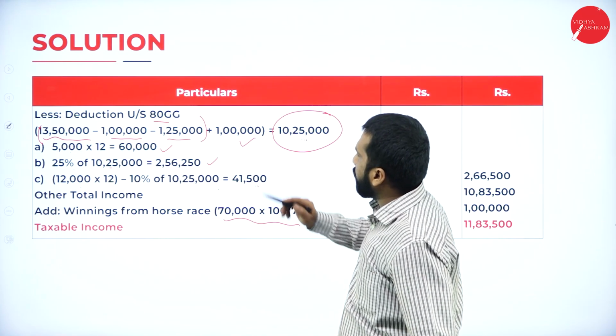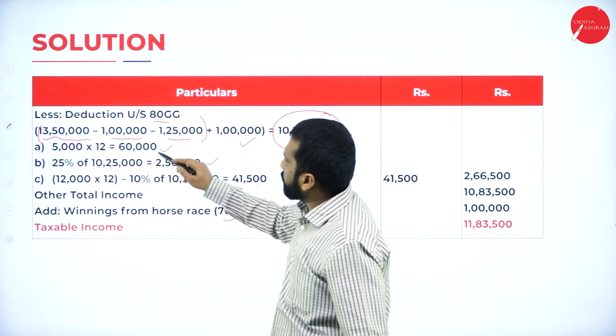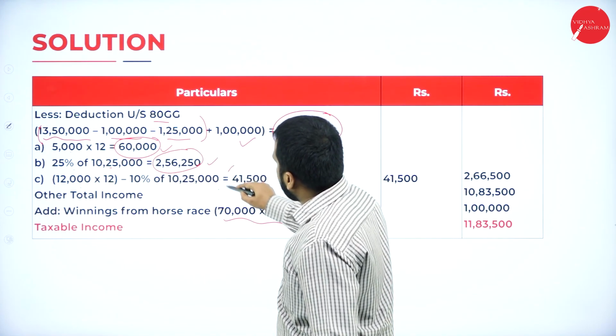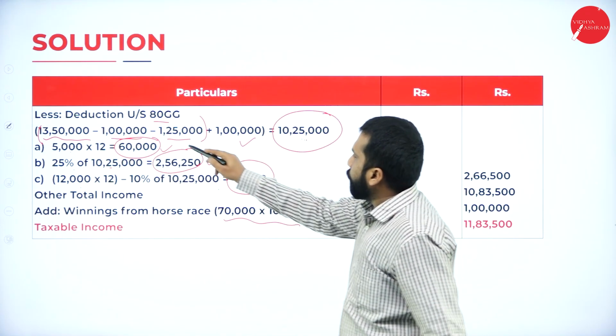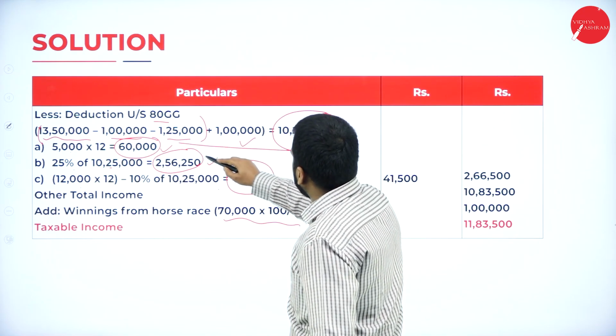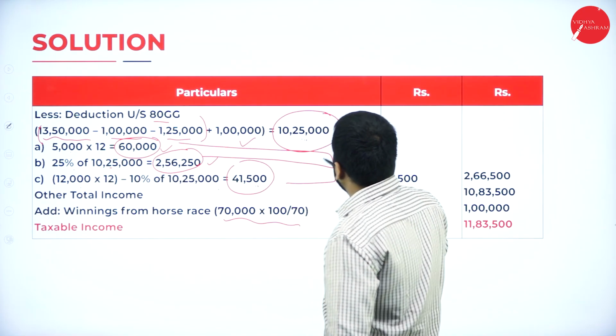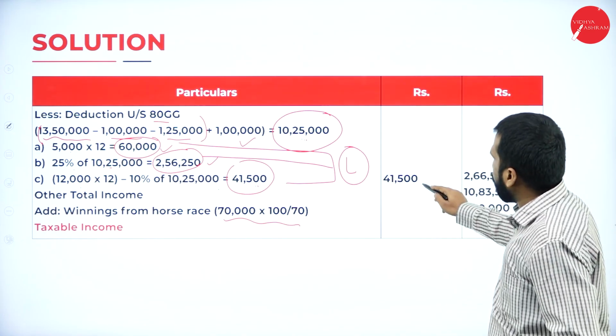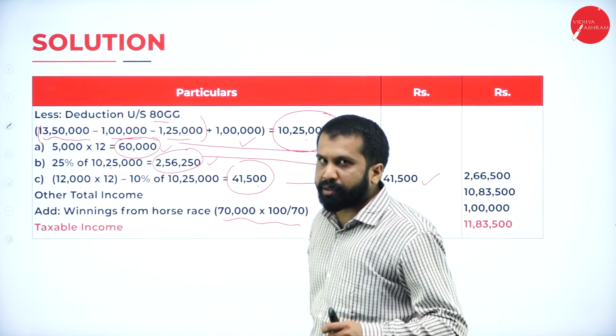So 41,500. Now, first one is 60,000, second one 2,56,000, third one 41,500. Whichever is less. In this, 41,500 is less. So go for 41,500. Hope you are clear.